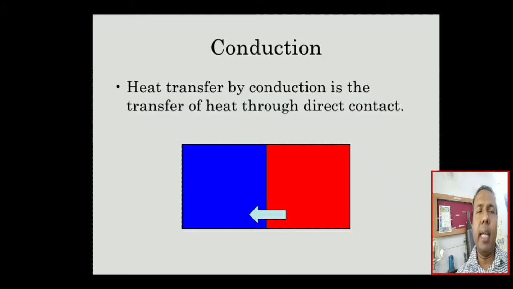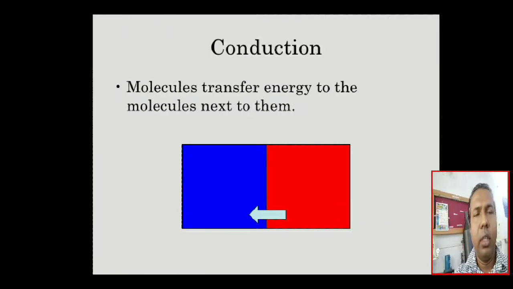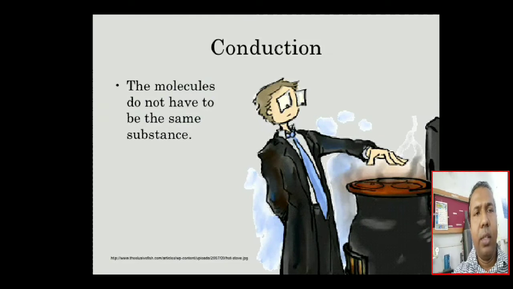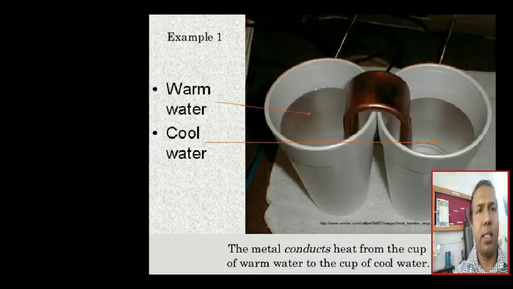When they are in direct contact with each other, then the heat transfer takes place. So this is called conduction. Molecules transfer energy to the molecules next to them. As shown in the figure, suppose you have touched a hot surface, then you sense the temperature. The molecules do not have to be the same substance.